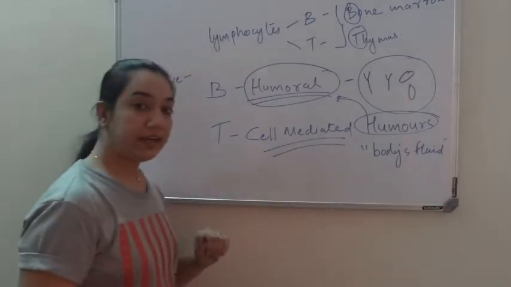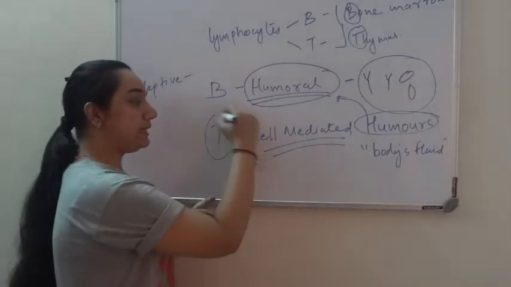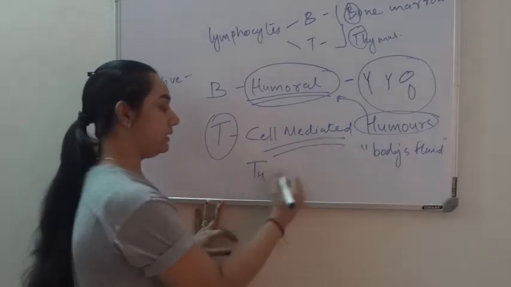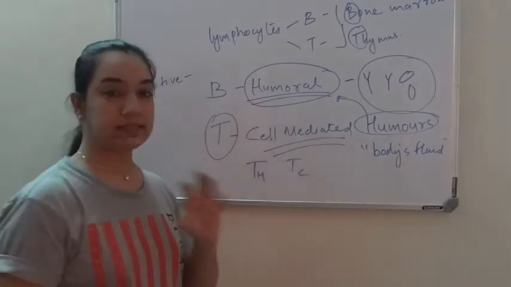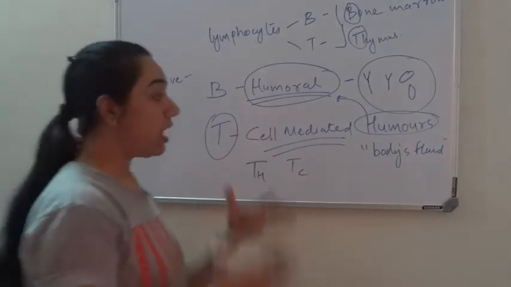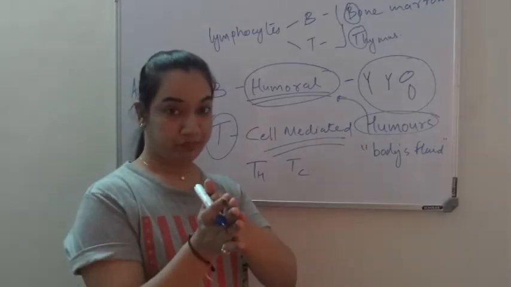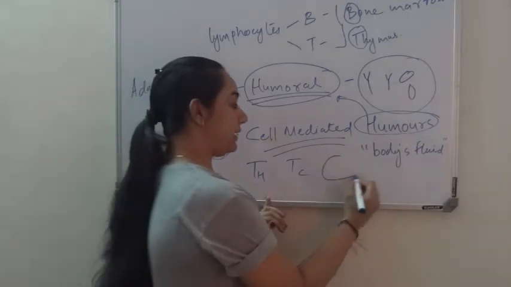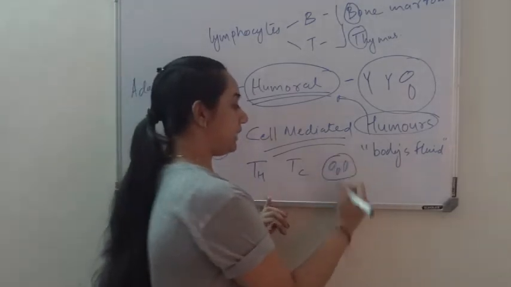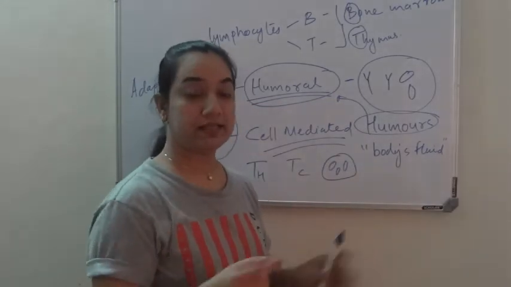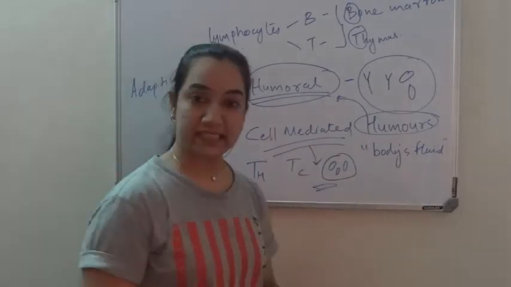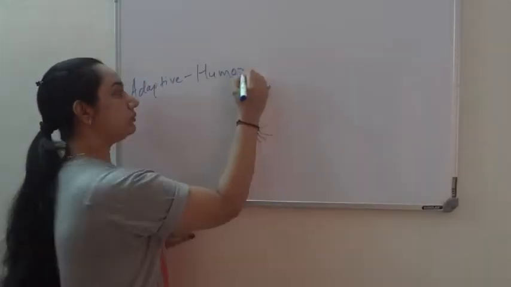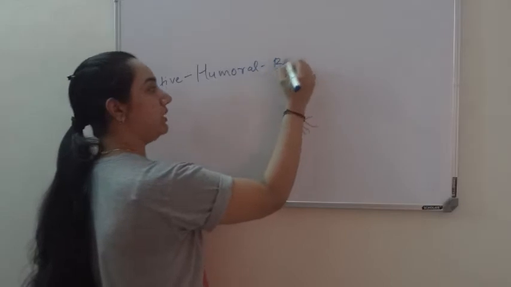And cell mediated immunity is called so because it is the T cell, types of T cells like T helper cell and TC cell, that is fighting, so by cell, against the antigen which has infected our cell. Okay, for any intracellular bacteria, pathogen or virus, it is called cell mediated immunity. Let's first see humoral immunity, which is given by B lymphocyte.